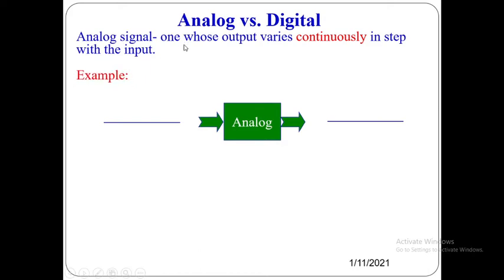Analog signals are ones whose output varies continuously in step with the input. See here, this is the input and this is the output. Here there is a continuous variation.